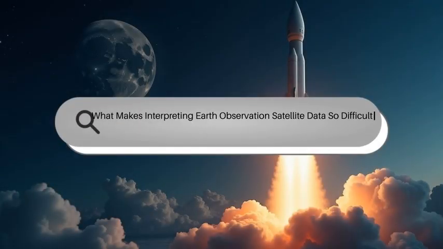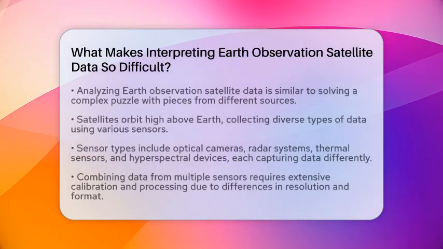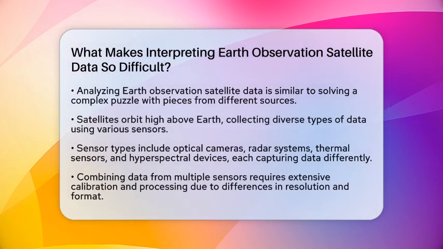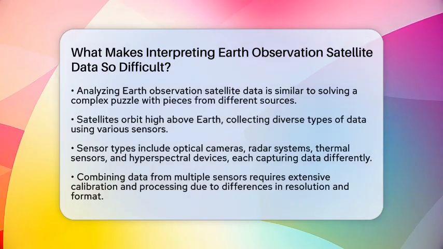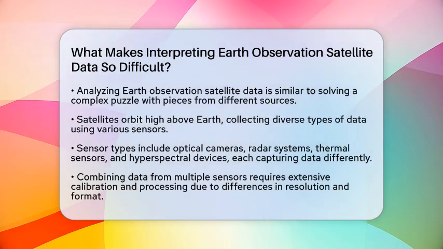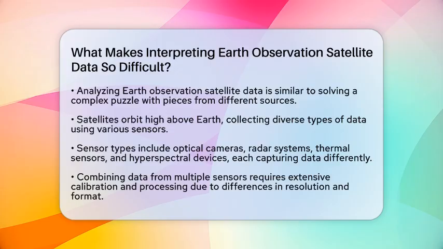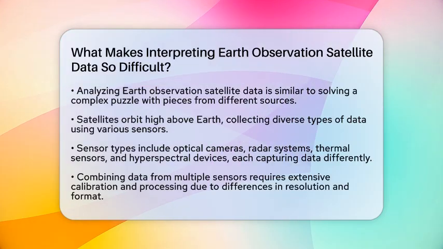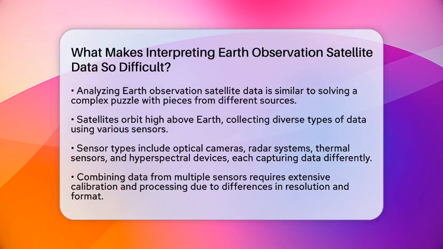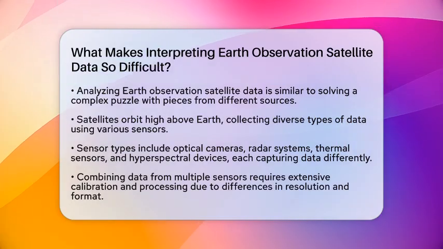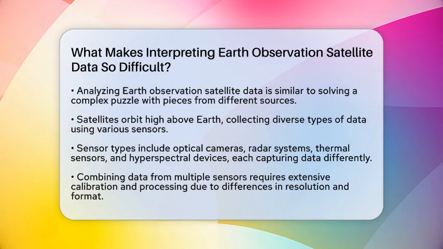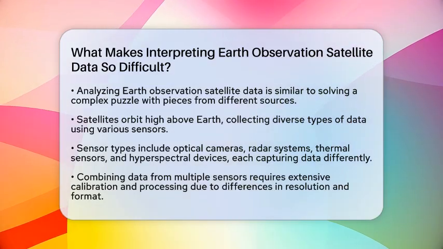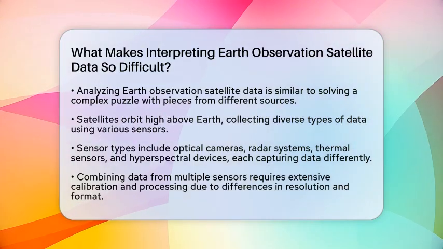What makes interpreting Earth observation satellite data so difficult? Imagine trying to piece together a giant puzzle where each piece looks different and comes from a different box. That's what analyzing Earth observation satellite data feels like. These satellites orbit hundreds of kilometers above the planet, collecting a vast array of information. But turning that raw data into useful insights is a real challenge.